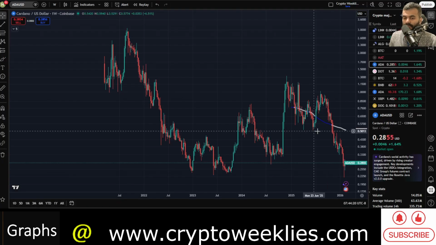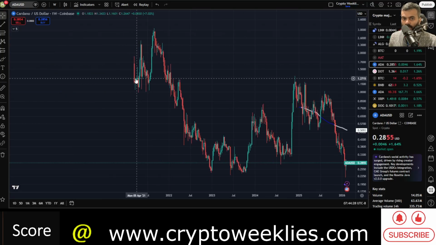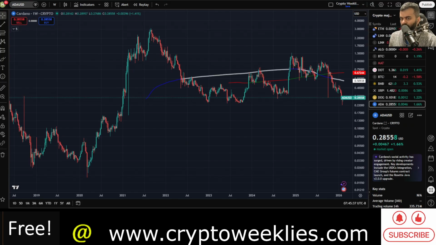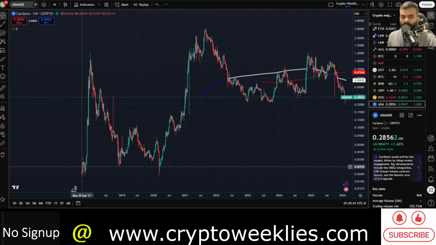Right now, the price of ADA is at around 28 cents. It's below the 200-week simple moving average. This blue line, when it turns white, that means price is below the 200-week simple moving average. Again, this is ADA since 2021. We'll change it to since 2017 or late 2017, 2018. You'd see more data that way.